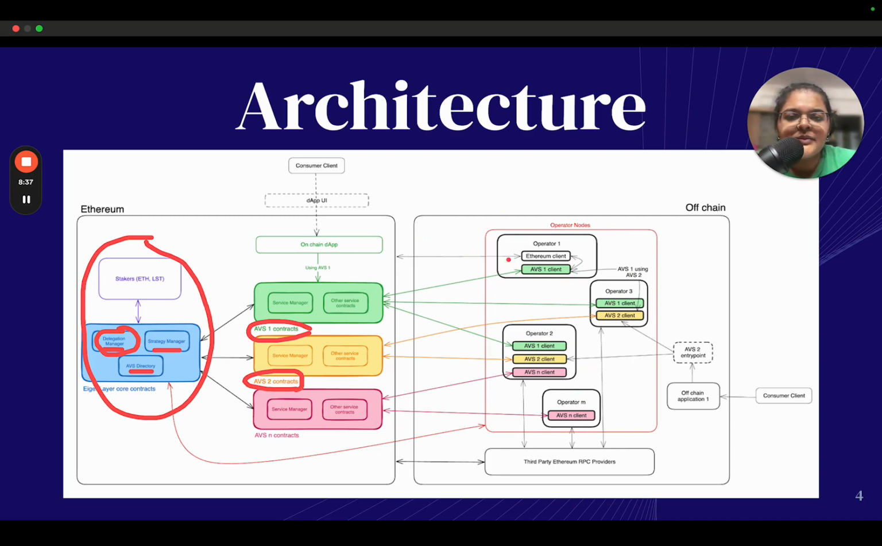So that's pretty much it, the architecture, and it's fairly simple. You have the on-chain components on one end, and you have the off-chain components on the other end. The on-chain components are the contracts and the AVS, so your EigenLayer core contracts and AVS contracts are the main on-chain components you have to think about.